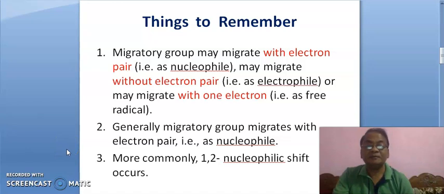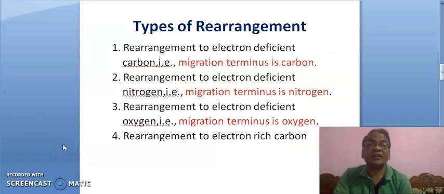The atom to which the migratory group is attached is called position 1, and the atom to which migration takes place is called position 2. Now, types of rearrangement.